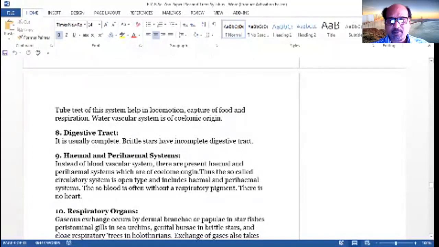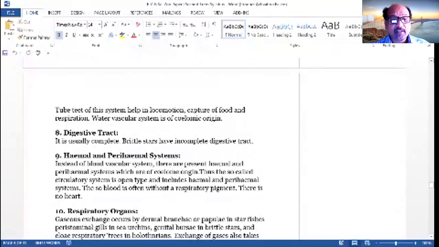Another form of the echinoderms has the complete digestive system, which starts from the mouth, then the buccal cavity, pharynx, esophagus, then the stomach and the intestine, and the anus is there.